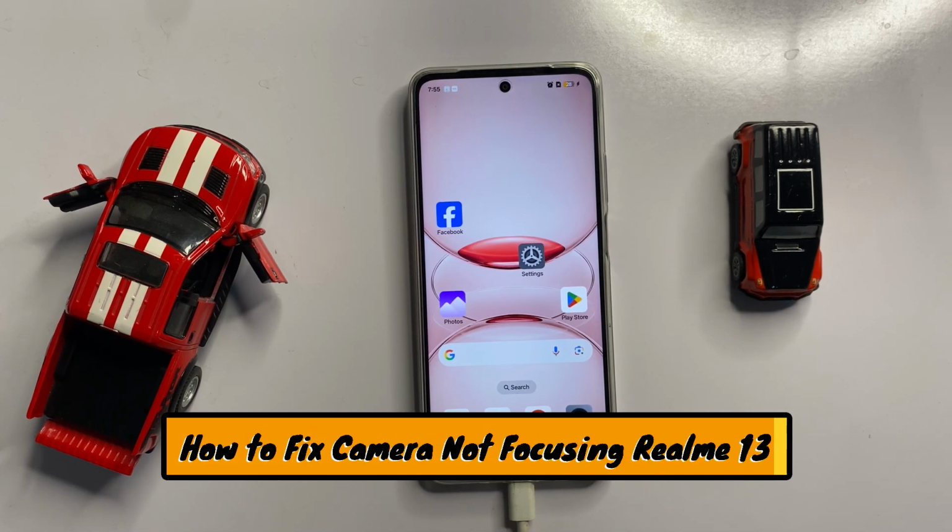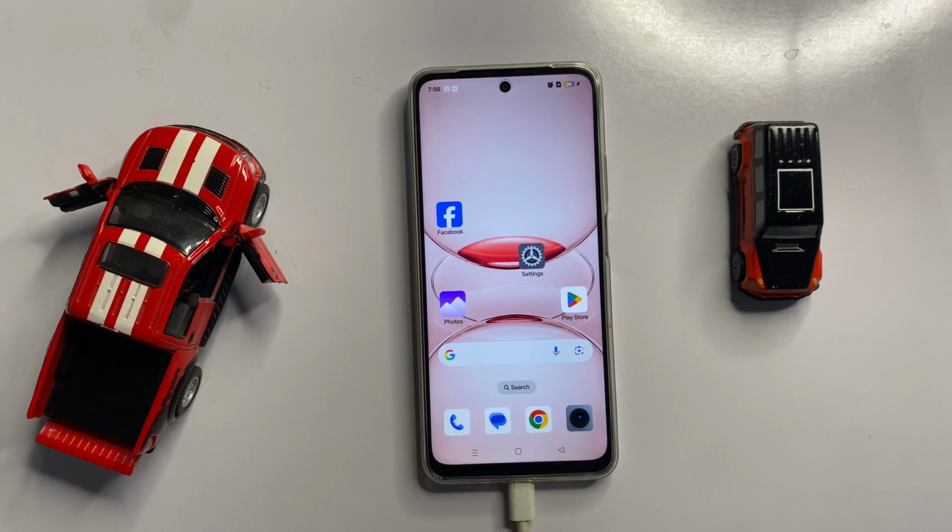How to fix camera not focusing in Realme 13. So let's start the video.